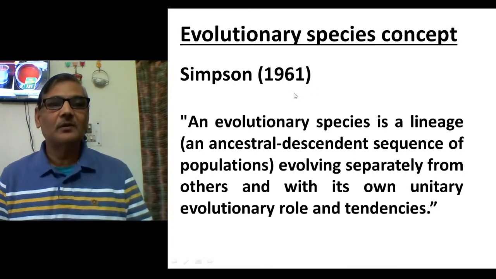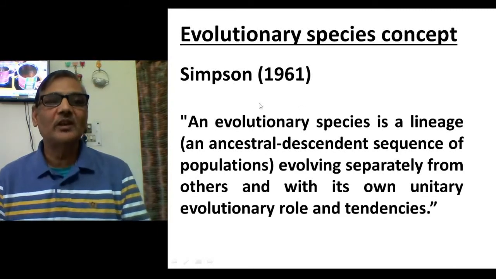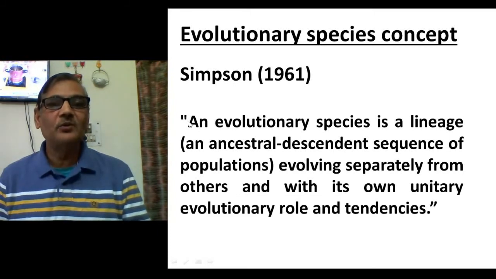So he thought that he must accept the biological species concept with the view that this phylogenetic or evolutionary aspect should also be considered.